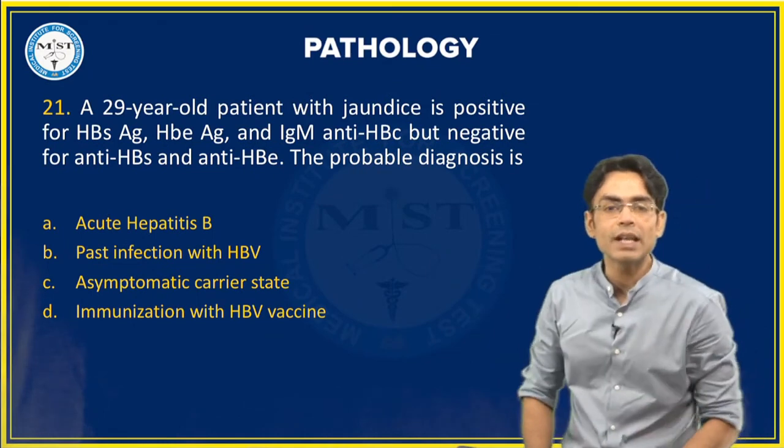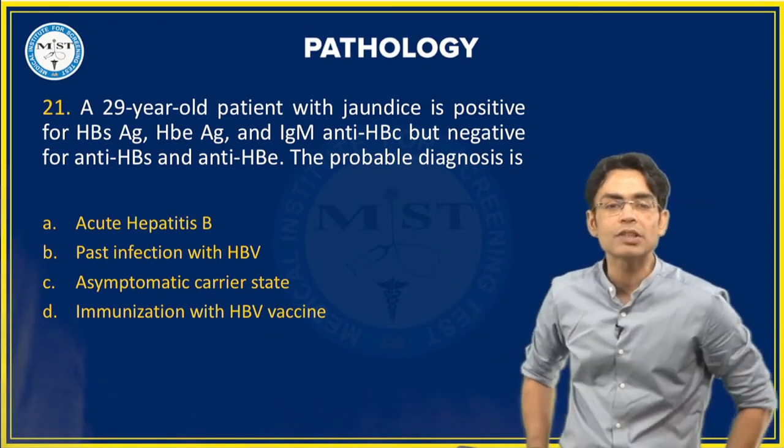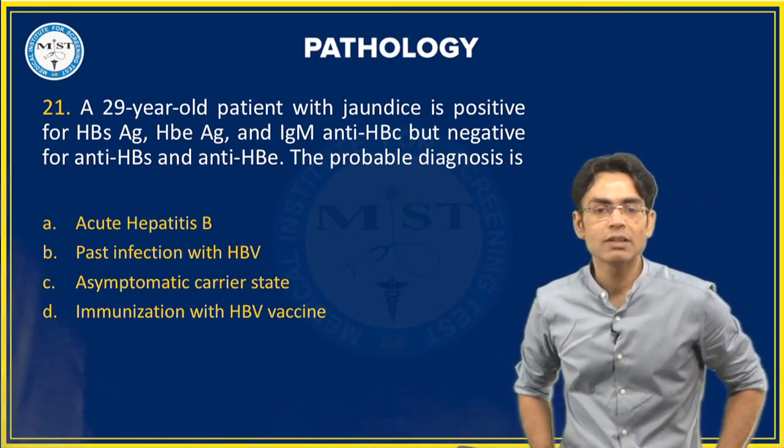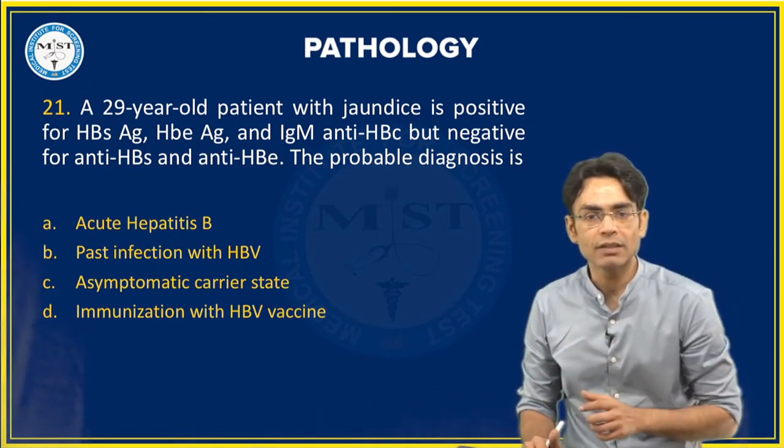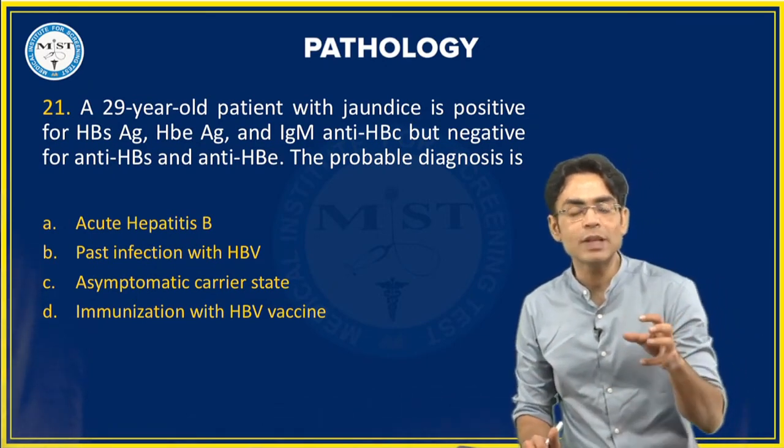21st question: a 29-year-old patient with jaundice is positive for HBsAg, HBeAg and IgM anti-HBc, but negative for anti-HBs and anti-HBe.